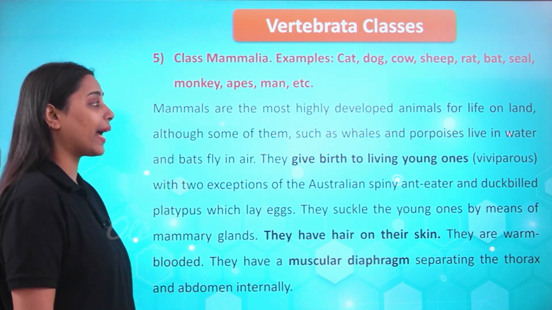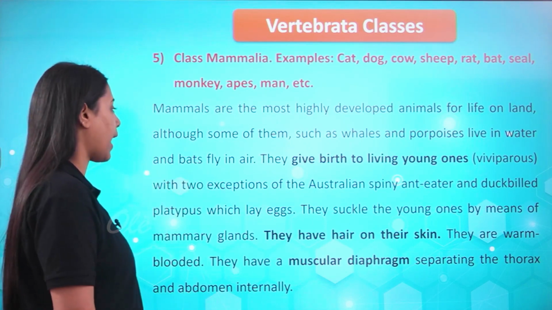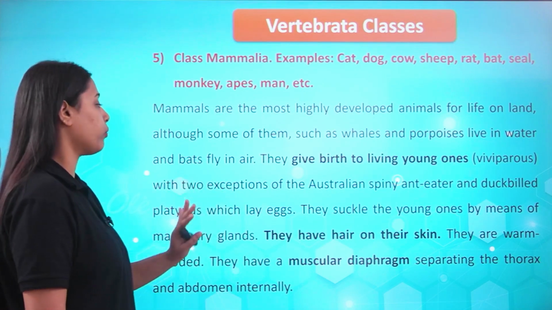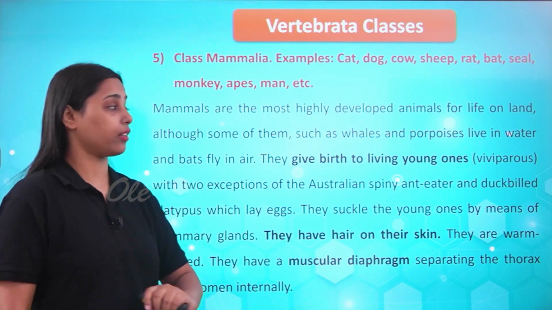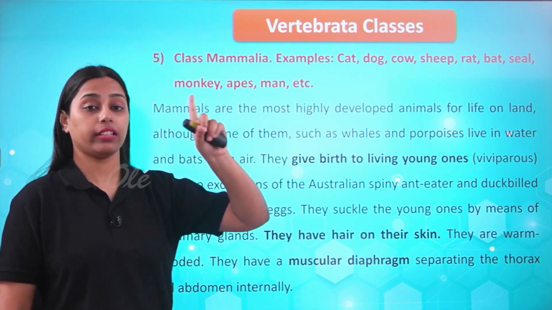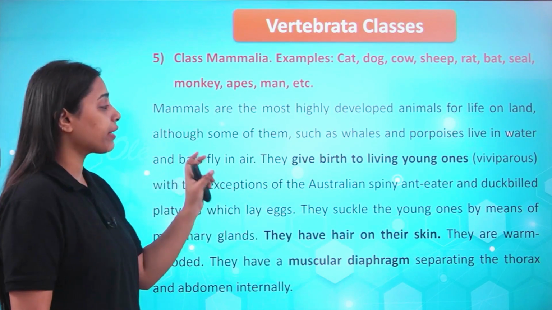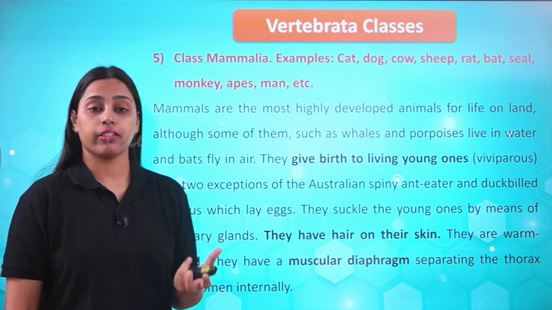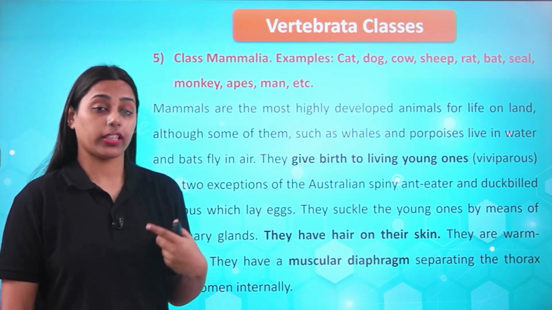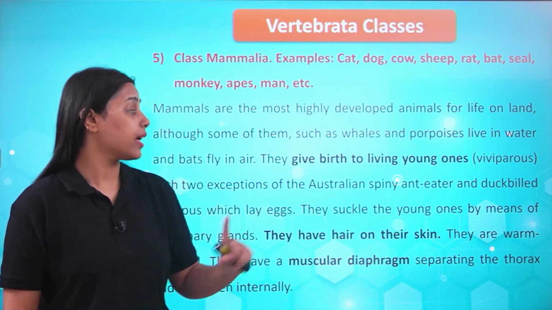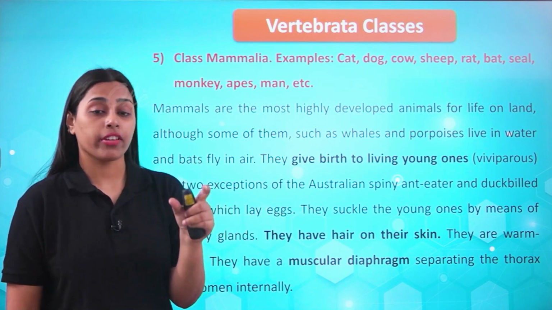Mammals are the most highly developed animals for life on land. Although some of them such as whales and porpoises live in water, and bats fly in air. Do not confuse whale with a fish. They belong to class Mammalia and they give birth to living young ones. They do not lay eggs. So that is an advancement from the class Aves and other classes, that they are known as viviparous.